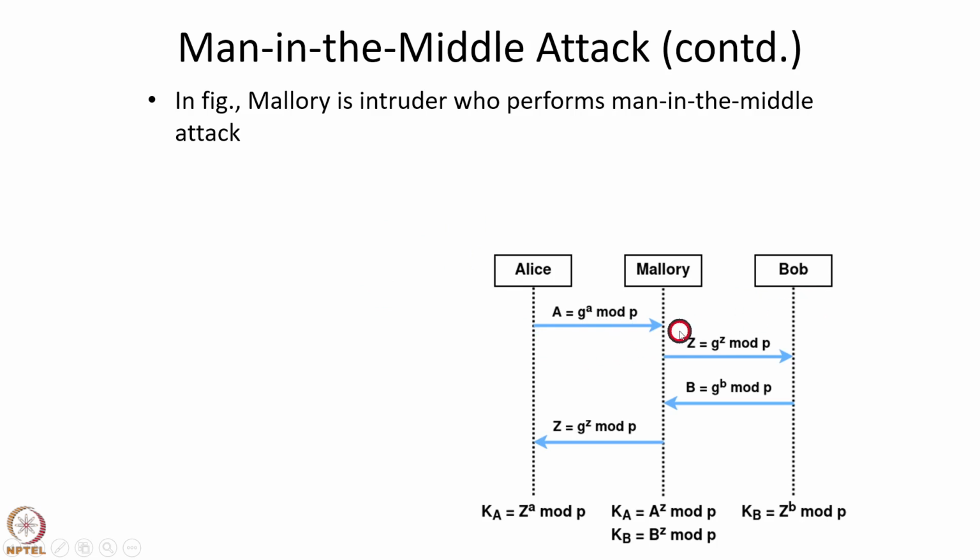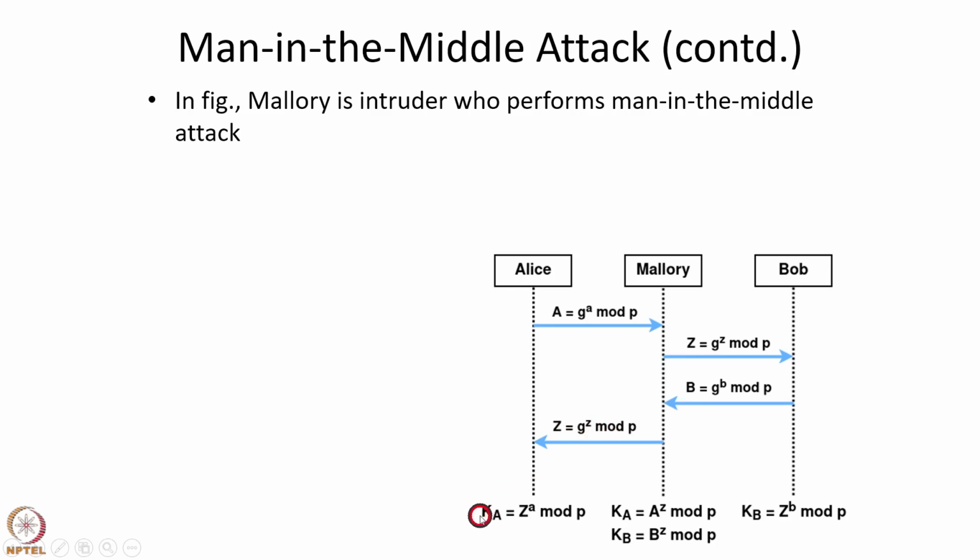Now, Mallory intercepts this message, and instead of relaying it to Bob, Mallory chooses her own private key small z and computes the corresponding public key capital Z equals g to the power z mod p, and then sends capital Z to Bob instead of sending A. Similarly, when Bob sends his public key capital B equals g to the power b mod p towards Alice, Mallory intercepts that message. Mallory does not send capital B to Alice. Instead, Mallory sends capital Z equals g to the power z mod p to Alice.